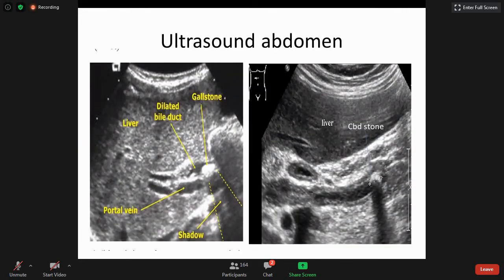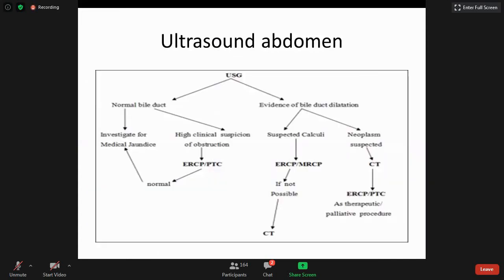So here you can see this. This is Mirizzi syndrome. The gallstone is compressing the CBD. You can see the dilated CBD with the gallstone. And here in this picture, you can see a CBD stone within the CBD causing luminal narrowing. So ultrasound is very sensitive to pick up CBD stones.